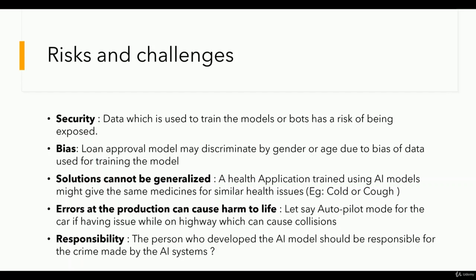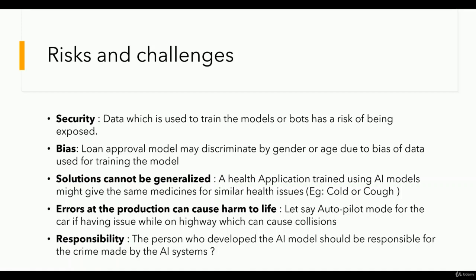We have to narrow down each and everything. Okay, this guy having a cold, that's a separate thing, and this guy having a cough. Sometimes we used to consider both as the same thing, but actually it's not. Both diseases are different. So we have to narrow down, we don't have to generalize these solutions.